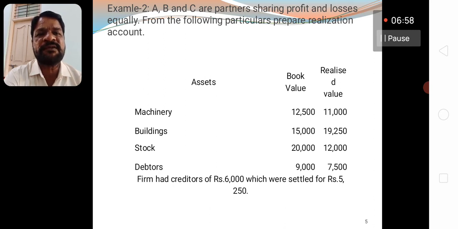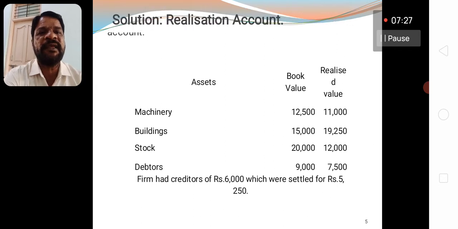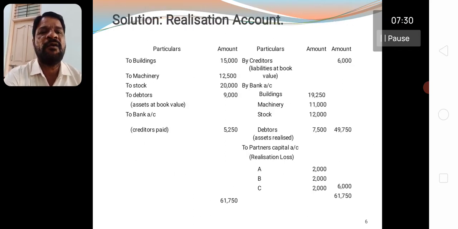The book value is to be taken in credit side at the beginning and the payment is to be made and shown on the debit side of the realization account by writing it as the bank account. You can write in bracket creditors paid. Creditors 6,000 were settled for rupees 5,250. Then 750 is the discount allowed by the creditors. You see how it should appear in the realization account.